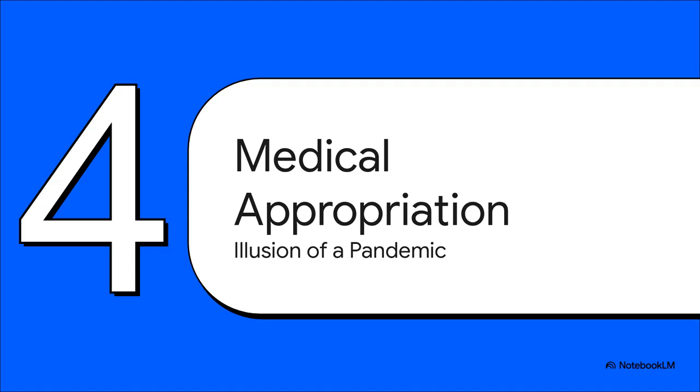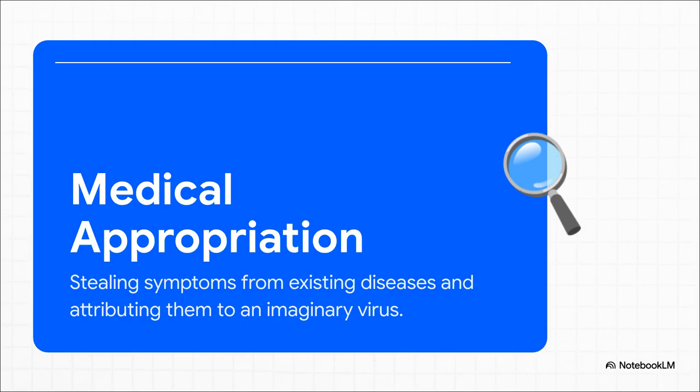Next up is Section 4, Medical Appropriation, the Illusion of a Pandemic. So this brings us to a fascinating question. If viruses aren't real and the tests are totally invalid, how does the text explain the reality of widespread illness and death that the public actually experiences? The answer is a concept the author coined himself, medical appropriation.